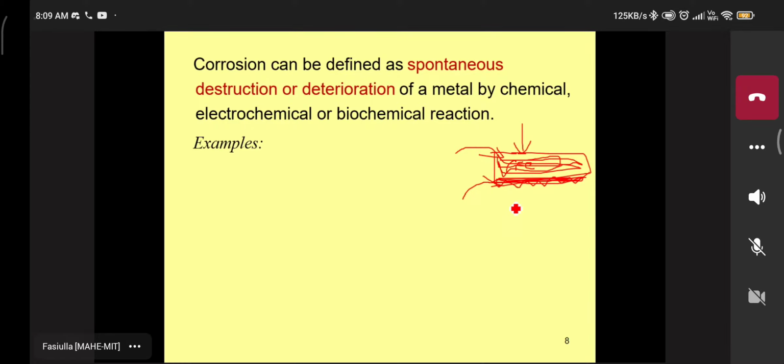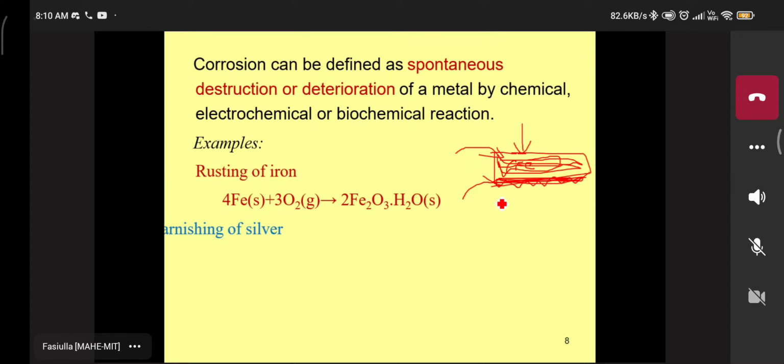They don't react with any acid or maybe bases. They are resistant to any acid or bases. Those metals or alloys are known as noble metals. So now the definition itself indicates that without any external sources, the reaction is done by chemical, electrochemical, or biochemical means. That process on the metal or its surface, you can say, is corrosion.